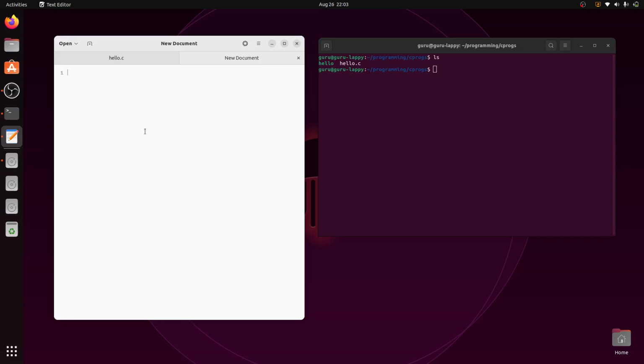Now here we will learn a few additional things. One thing is I wanted to add a comment. I can say this is a C program to greet user. I put two double slashes and then put whatever English you want. What it means is the compiler will simply ignore it. You can put comments about your program here.